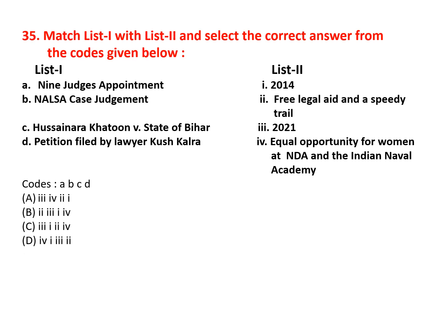Now you have to match some important judicial decisions with year or issues. Nine judges appointment, this incident took place in 2021. NALSA case judgment, this incident took place in 2014. Hussainara Khatoon versus State of Bihar, this is related to free legal aid and a speedy trial. Petition filed by lawyer Kush Kalra, this is related to equal opportunity for women at NDA and the Indian Naval Academy. So the correct option for this question is option C, 3124.